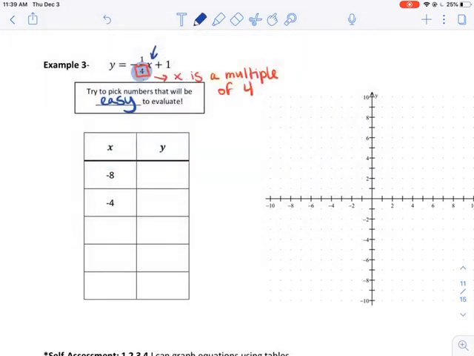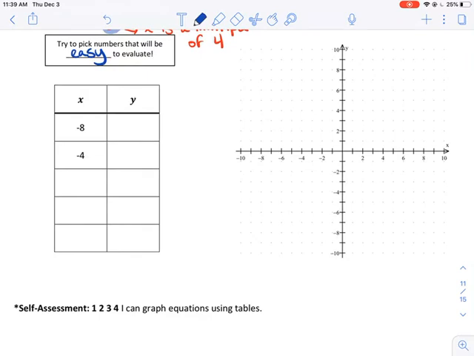All right, let's go ahead and pick some numbers. 0 always works, so always choose 0. But we're going to pick our multiples of 4. So I got negative 8, negative 4, 0, 4, and 8. Because our graph only goes to negative 10 and 10, try and make it so that your numbers are all pretty close to 0. So I can't pick 12 and graph it very easily.